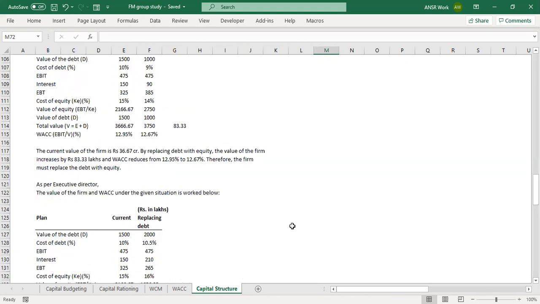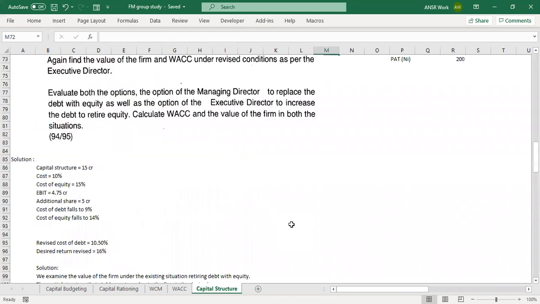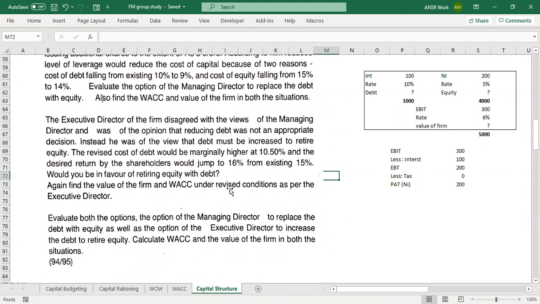And also, there is a whole different alternative option, right? So what we will do is we'll go from debt only. Increase the debt. From that, you calculate the PAT. I have increased the debt to 36 crores. No, no, no. You have to increase by only 5 crores. Yes, yes.